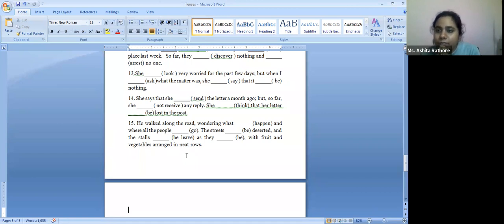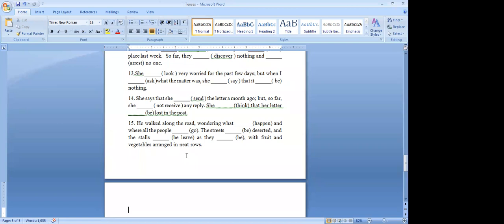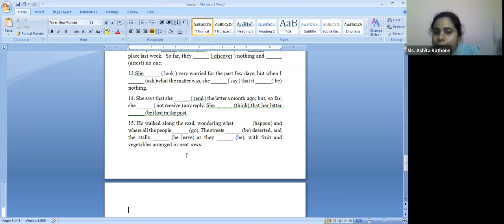Quickly. Ma'am, he walked along the road wondering what had happened and where all the people went. For the next one, I'm a bit confused. The streets are deserted and the streets were deserted and the stalls were left. Ma'am, it's a bit confusing. Okay. Anybody else wants to give this one some attempt?